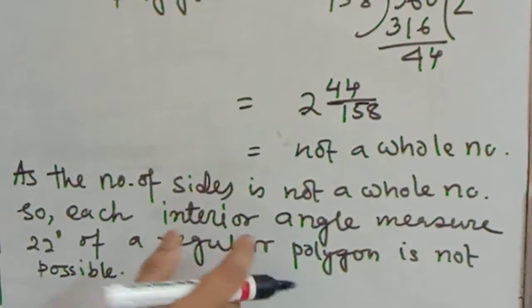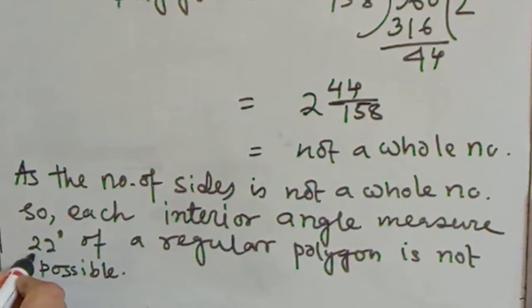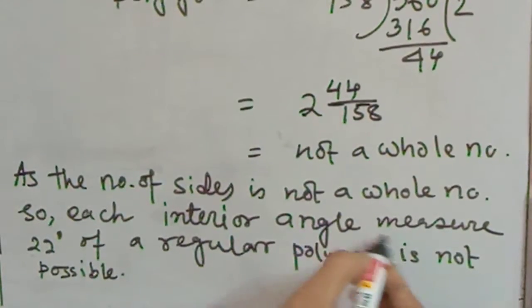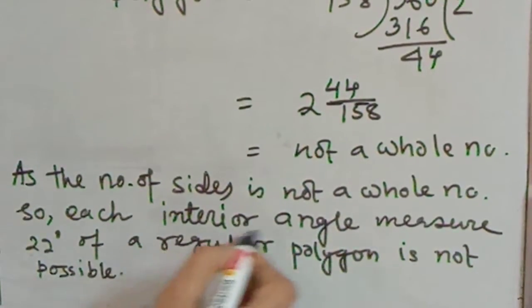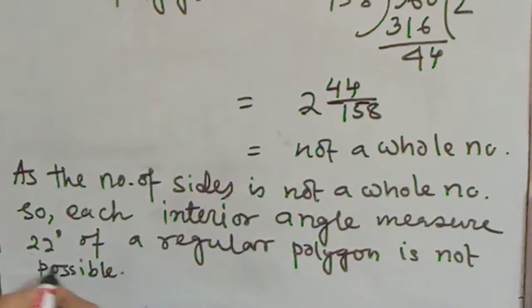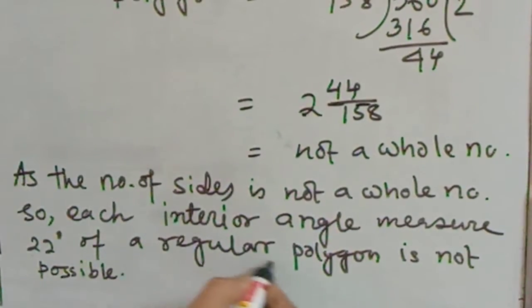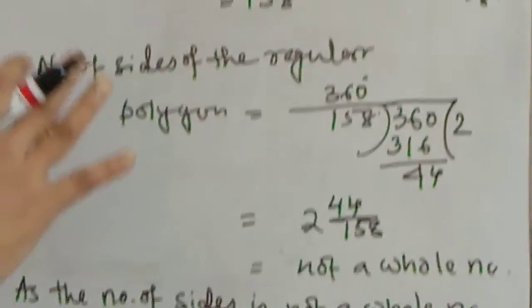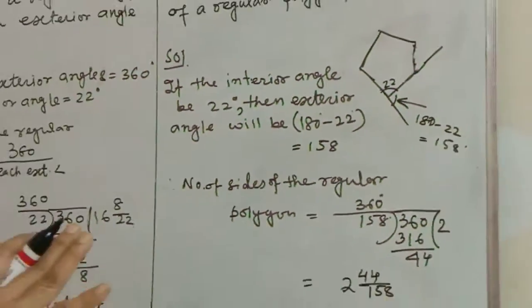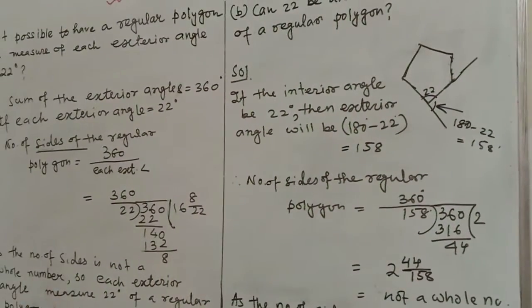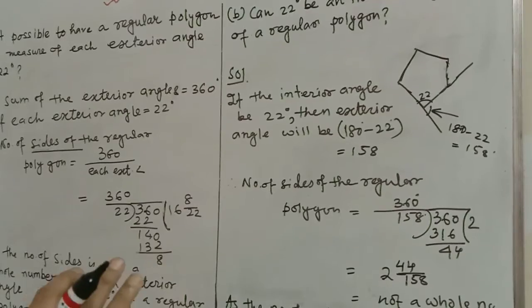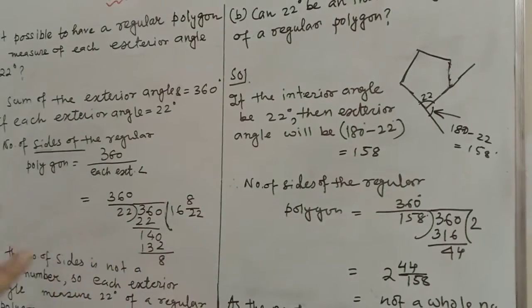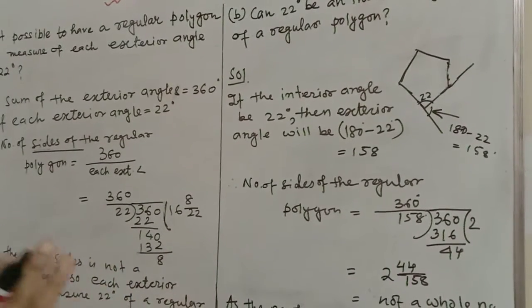So each interior angle measures 22 degrees. Now it is interior angle. Each interior angle measuring 22 degrees in a regular polygon is not possible. Understood? Now in these two cases there is a logic also. These two sums are based on logic. So logic-based sums you have to understand properly and practice them.